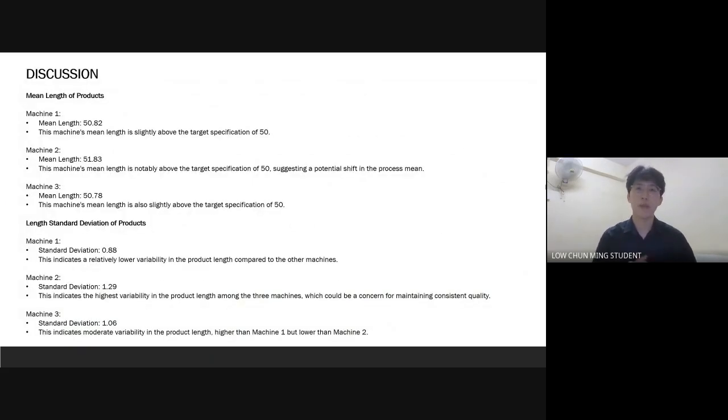The discussion I made from these results is that the machine 1 mean length is slightly above the target specification of 50. For machine 2, the mean length is notably above the target specification of 50, suggesting a potential shift in the process mean. For machine 3, the mean length is also slightly above the target specification of 50. For the length standard deviation of products, machine 1 indicates relatively lower variability in the product length compared to the other machines. Machine 2 indicates the highest variability in the product length among the 3 machines, which could be a concern for maintaining consistent quality. Machine 3 indicates moderate variability, higher than machine 1 but lower than machine 2.